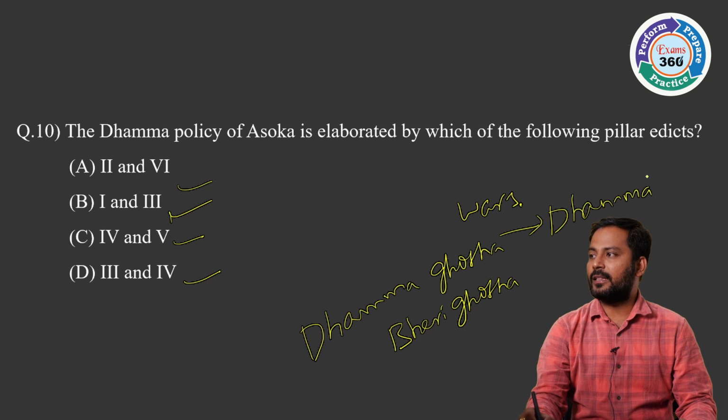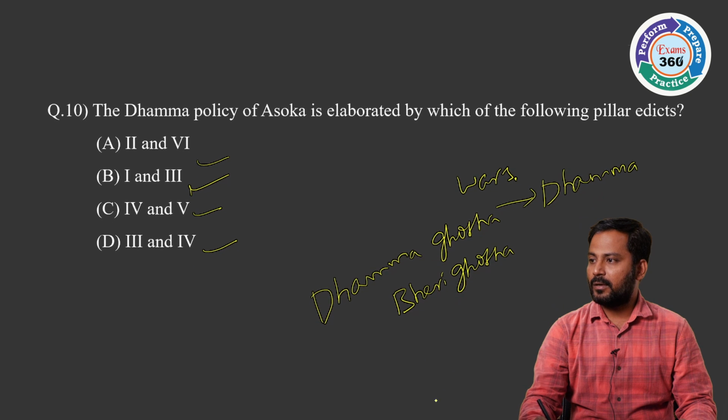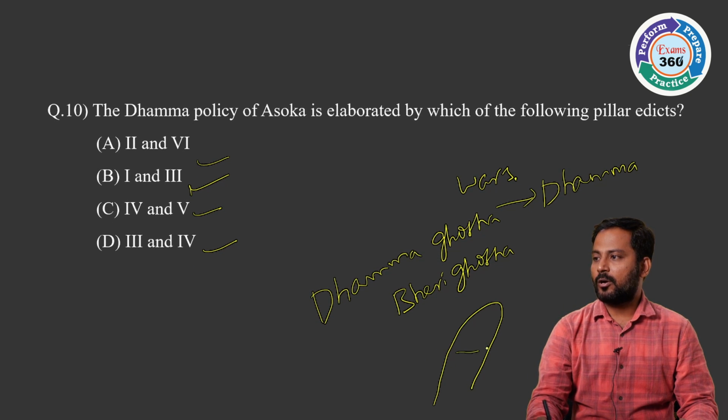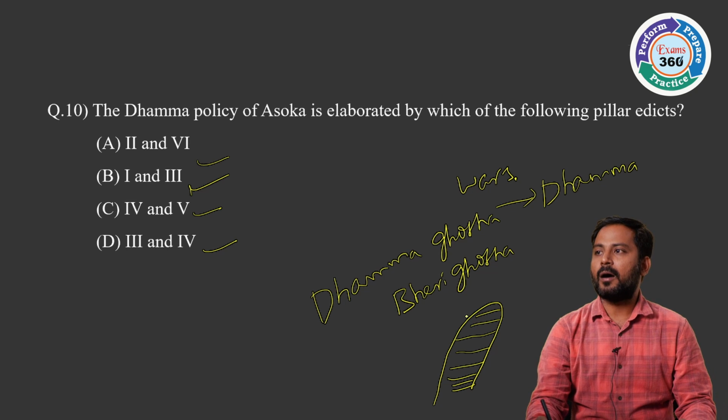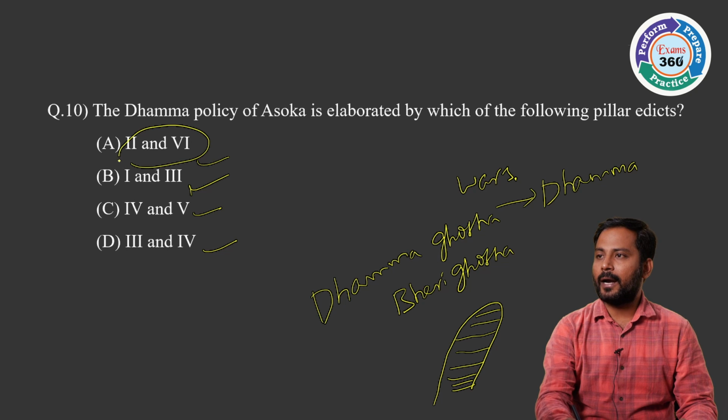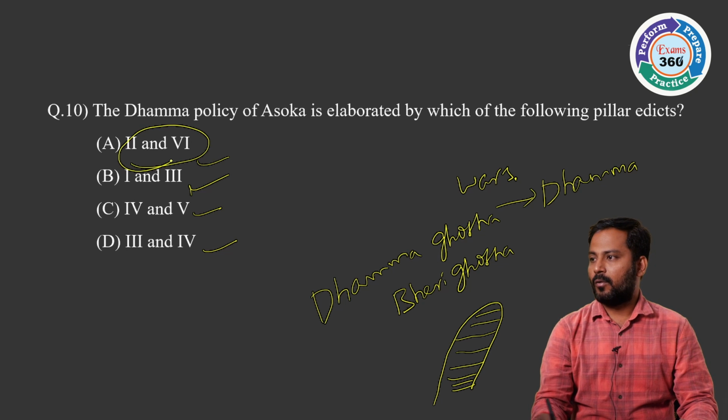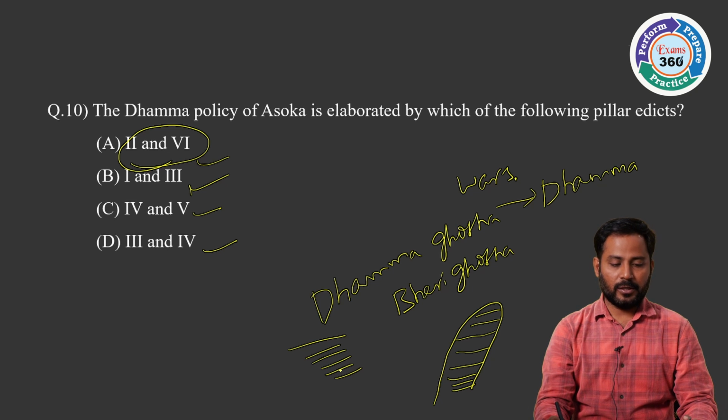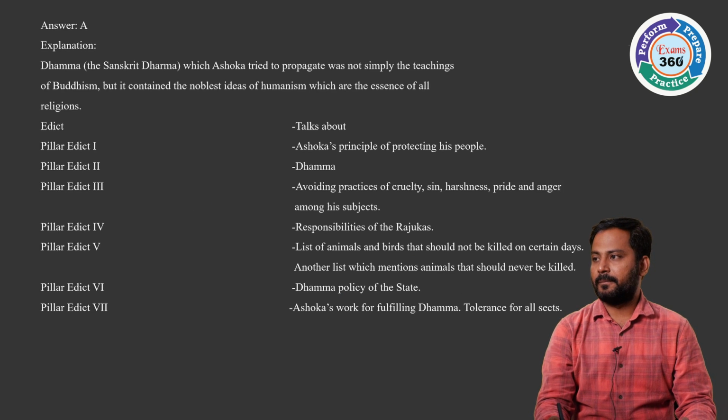There are certain ethical and moral codes and he wanted to win the hearts of the people. So for that he established the rock pillars. In these pillars he wrote some edicts. We call them inscriptions. In these inscriptions, the Dhamma policy of Ashoka is clearly mentioned in the 2nd and 6th edicts. We call these lines the edicts. That's all about D.